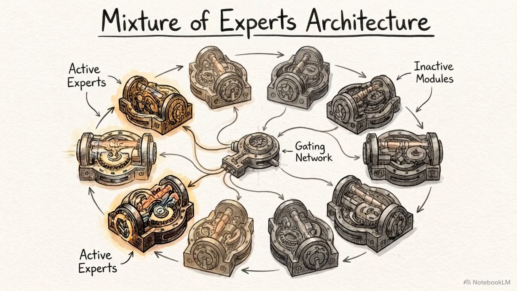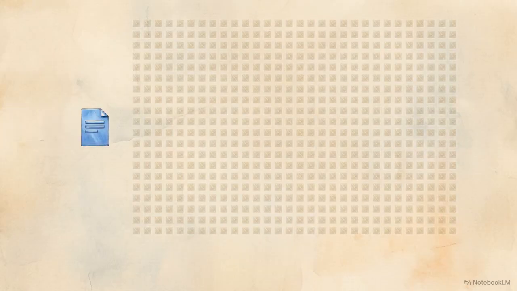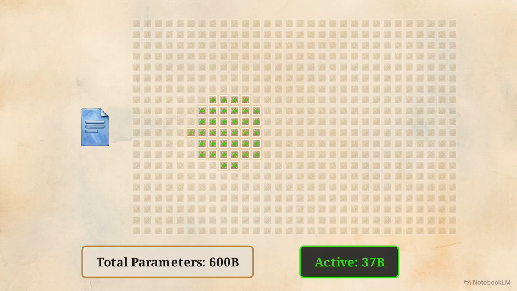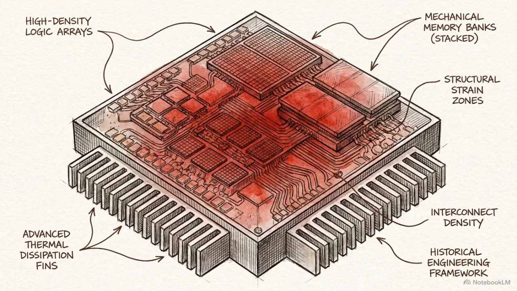The mixture of experts architecture serves as a modern workaround for these hardware constraints. By activating only a fraction of its total parameters, for example 37 billion out of 600 billion per word generated, the model saves significant compute time. Scaling AI capability has become a direct confrontation with the physical limitations of hardware memory.